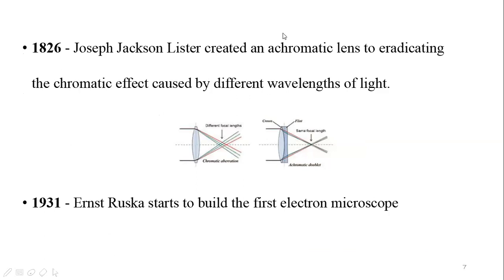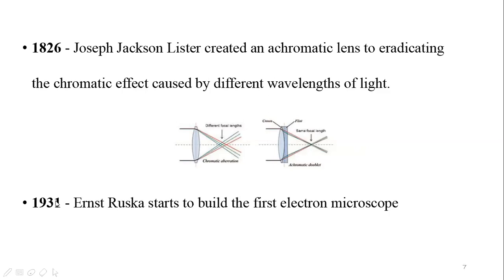In 1826, Joseph Jackson Lister created an achromatic lens, which can remove the chromatic aberration caused by the different wavelengths of light. So this was one step ahead in the field of microscopy.